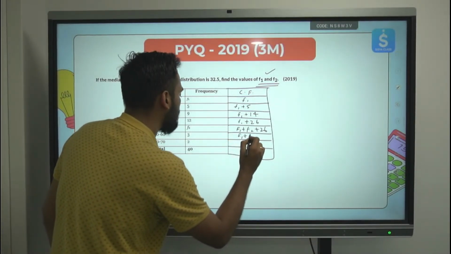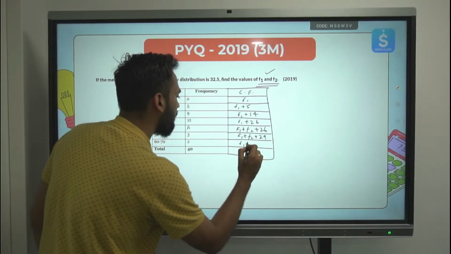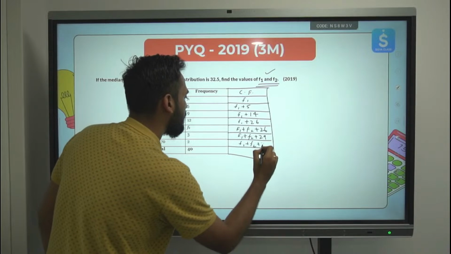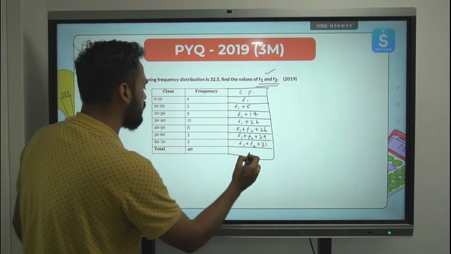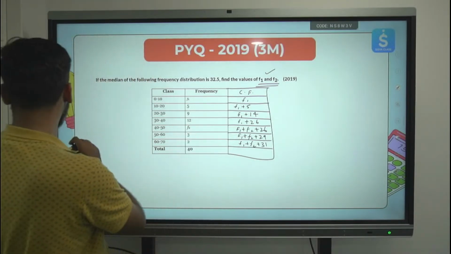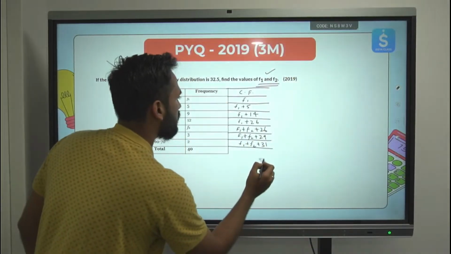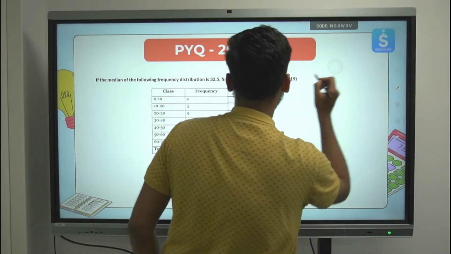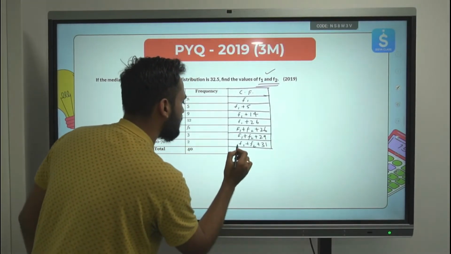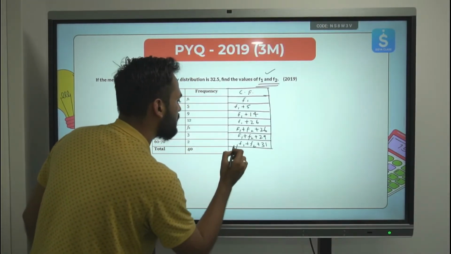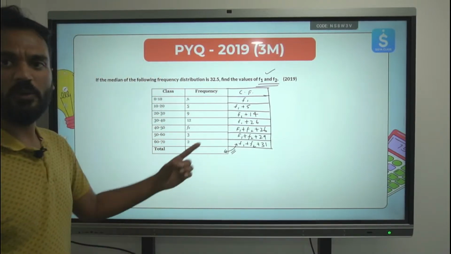If I add 3 to this, this will become 29. If I add 2 to this, it will become 31. Correct? And the complete thing is equal to 40. So there is no need to have this for the total part, because only for the data set we are finding this. Till here, this is equal to 40. Both of these are equal.